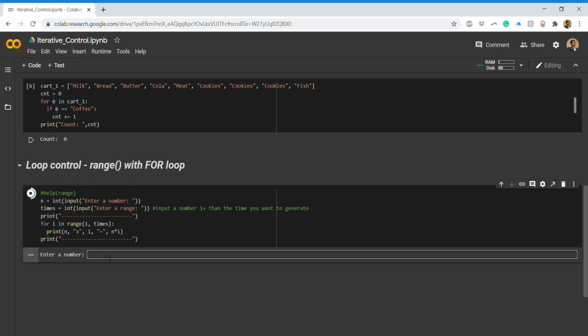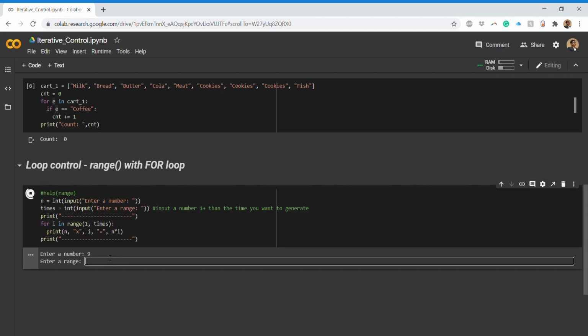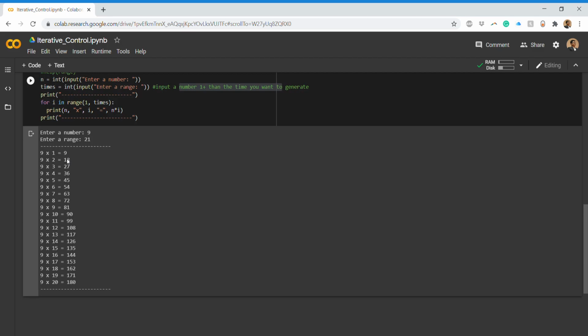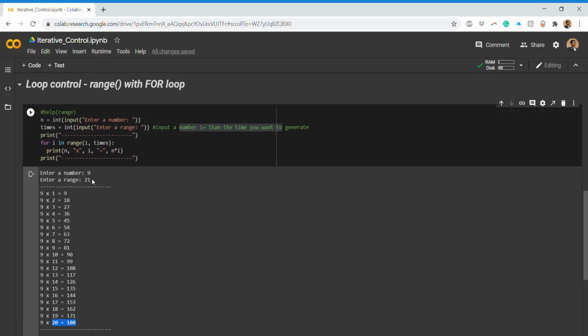Say I want to generate the multiplication table of 9 and enter a range. Now I want the multiplication table of 9 to go from 1 to 20. So if I read this, 1 plus the times you want to generate, I will write it as 21. You can see here that 9 times 1 is 9, then twice 18, thrice 27, 4 times 36, and so on up till 9 times 20. So this perfectly works.